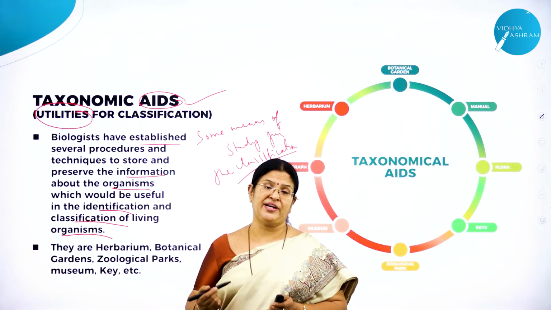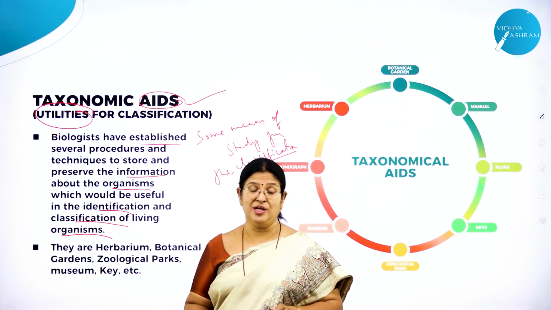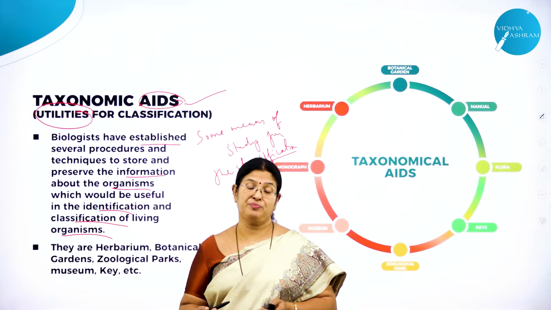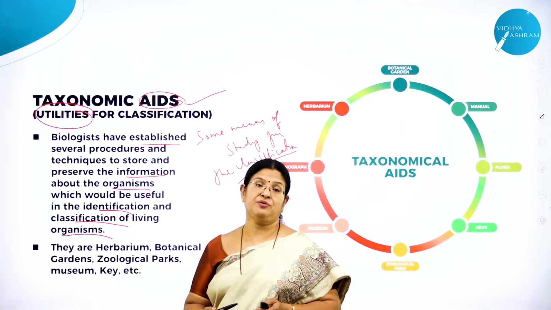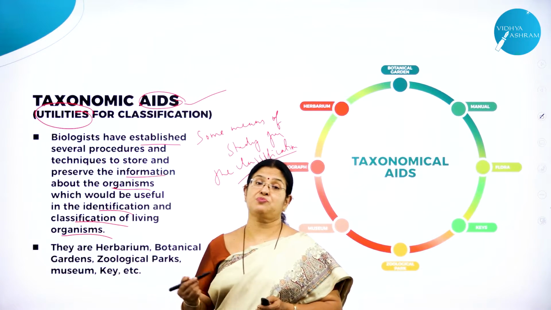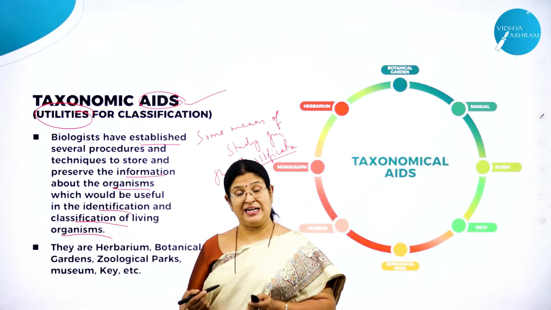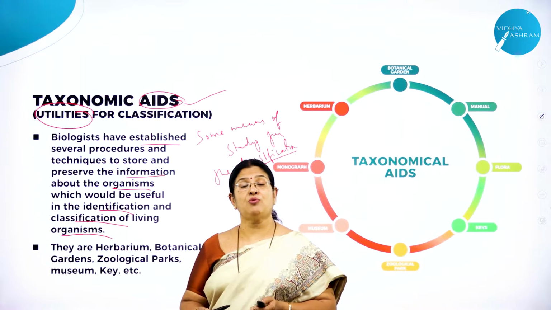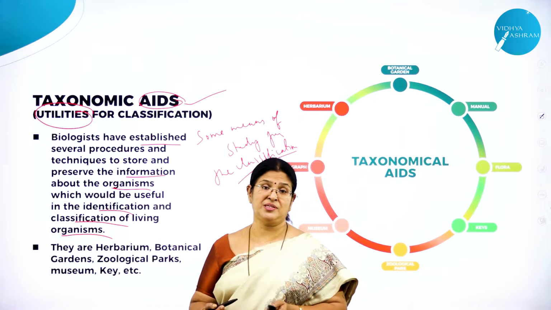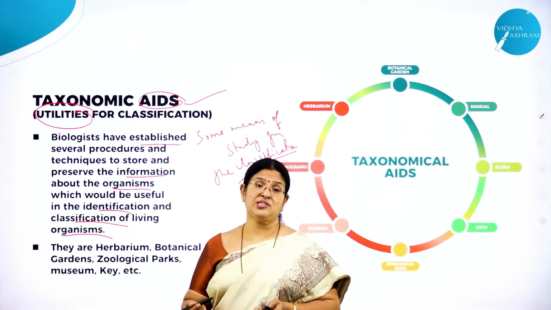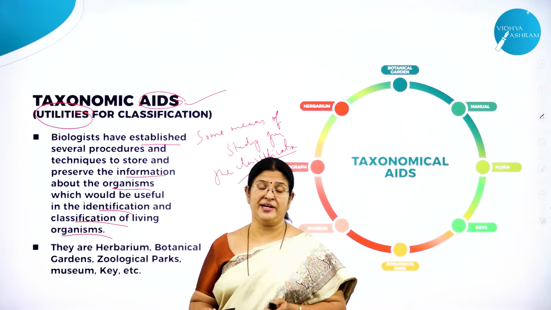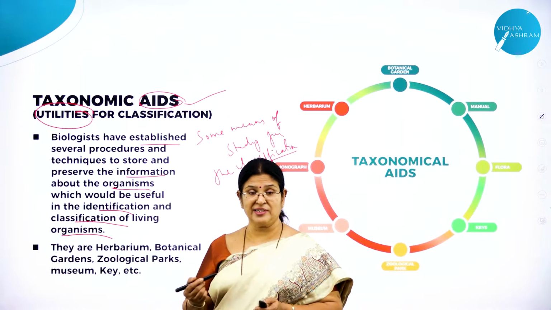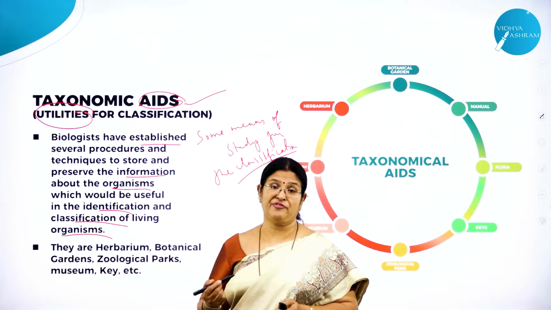For example, let us take the example of a zoological garden. Like we have come across in Mysore Zoo, many animals are kept. When small children, or even elders, go to the zoo and observe those animals, they get to know the habits of these animals, how they look. Many children would not have seen a tiger, right? So when they go to a zoo and see the tiger, they get first-hand information on what a tiger is.